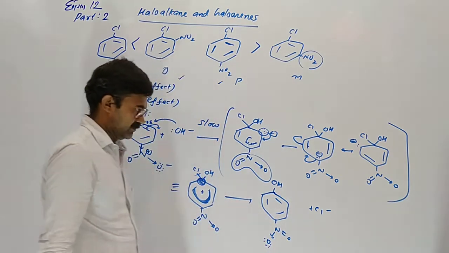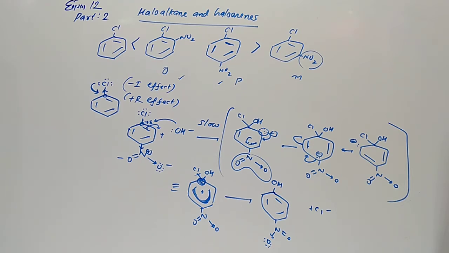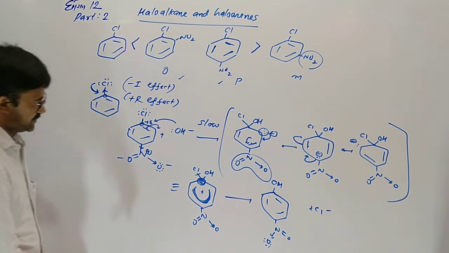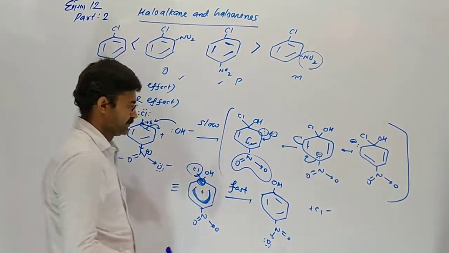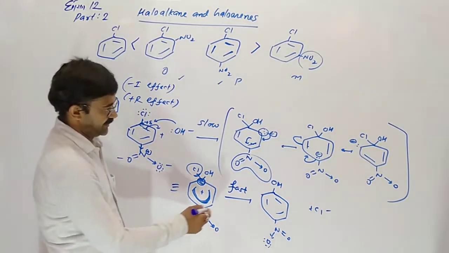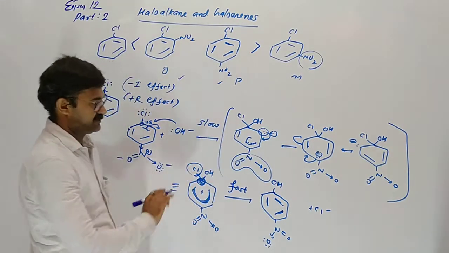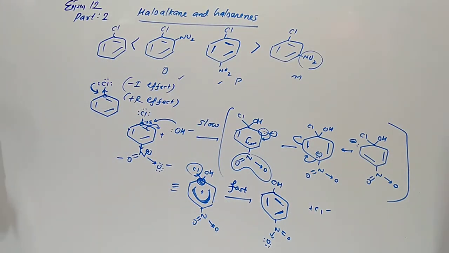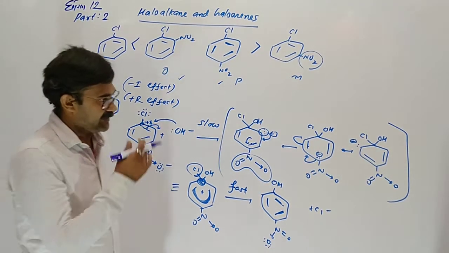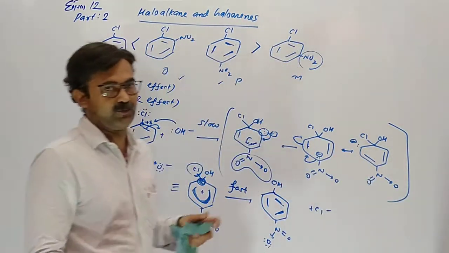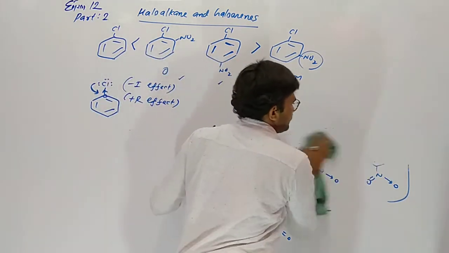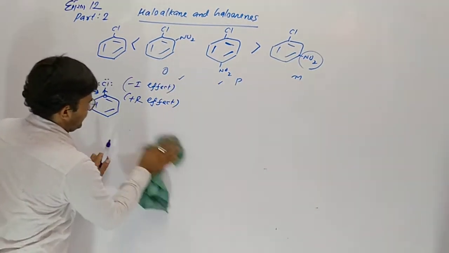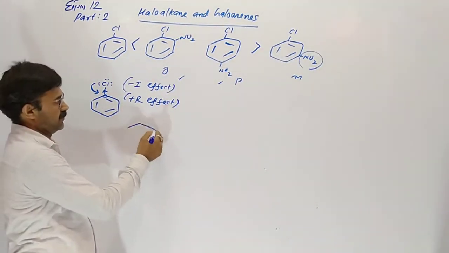So the NO2 group is beneficial on the para position. This one is the slower step, this one is fast. Here the leaving group is chlorine. Chlorine is removed, OH completely enters. Once again a pi bond occurs there. So, conveniently, if the nitro group is present on the ortho position, it will also be beneficial. The nitro group is an electron withdrawing group.